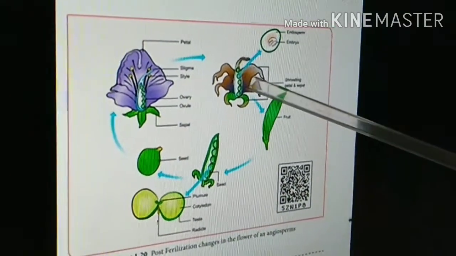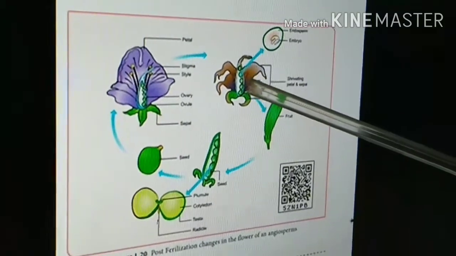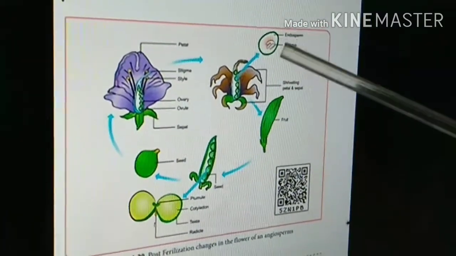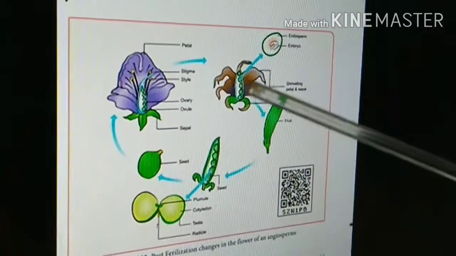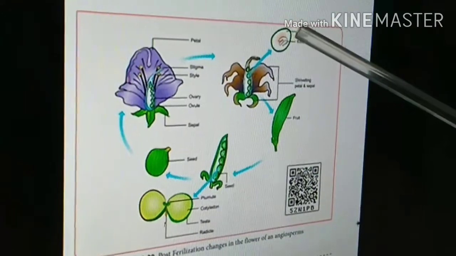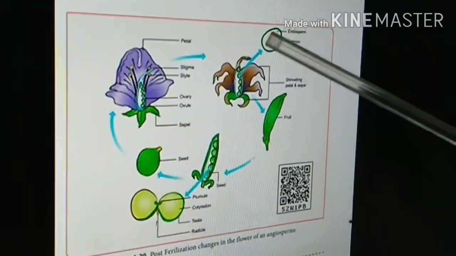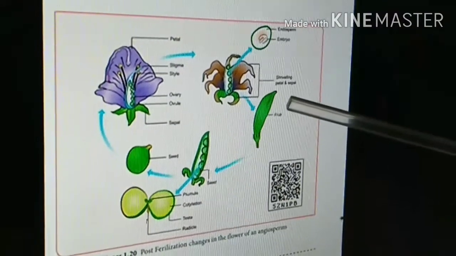This ovary becomes fruit, and the ovule inside becomes seed. See here, inside the seed, the zygote develops into the embryo, then the primary endosperm becomes the endosperm later on. Then the entire ovary becomes fruit.